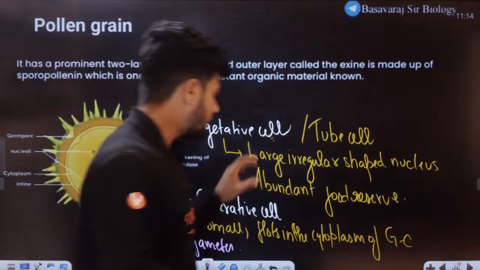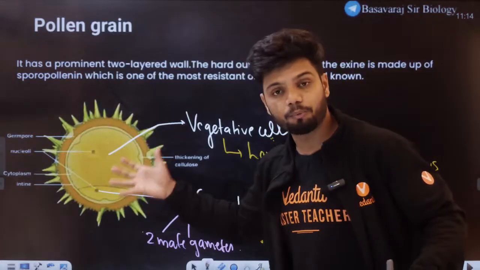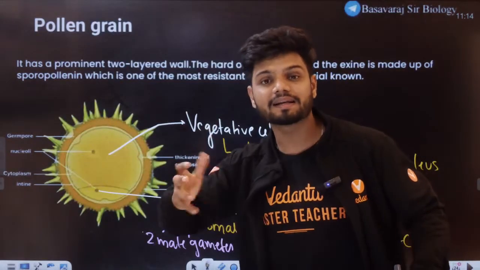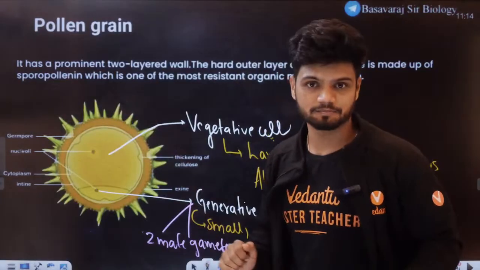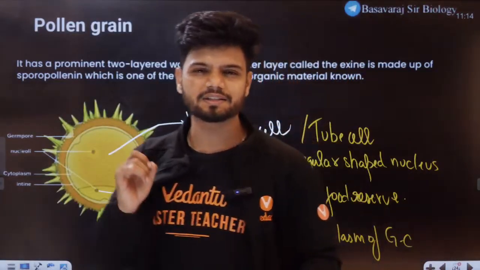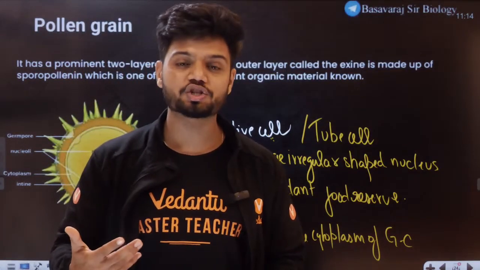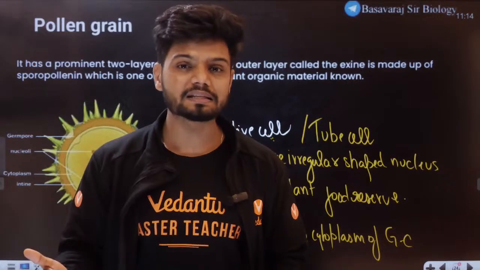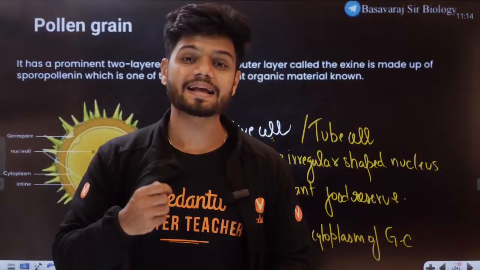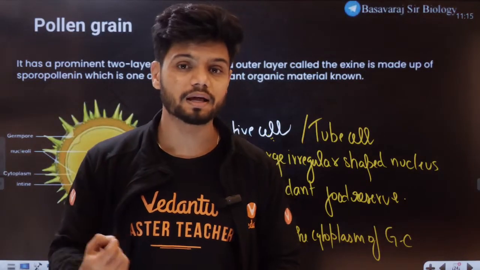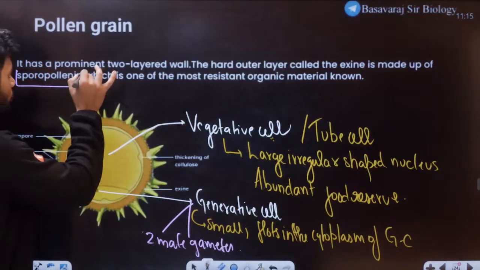Now apart from the cells here, this entire pollen grain has an outer layer and an inner layer. The outer layer here is called the exine, and this exine is very tough. Exine is very resistant to microbial action, it is resistant to biological activities. Why? Because this entire exine is made up of a chemical called sporopollenin. It is written here somewhere. It is made up of sporopollenin.